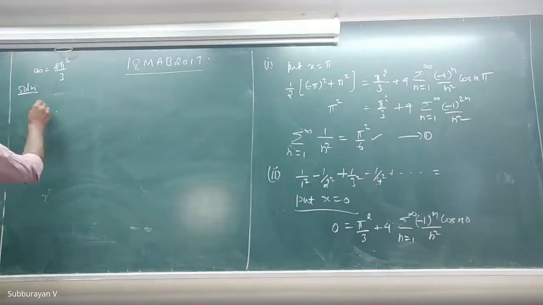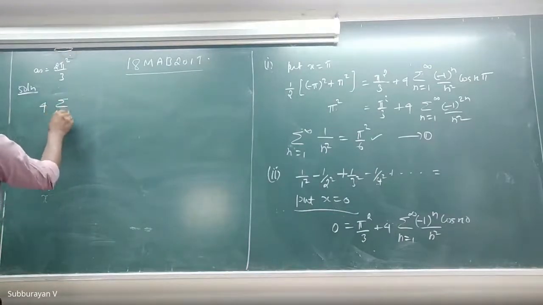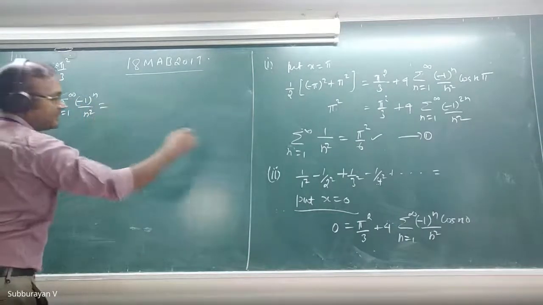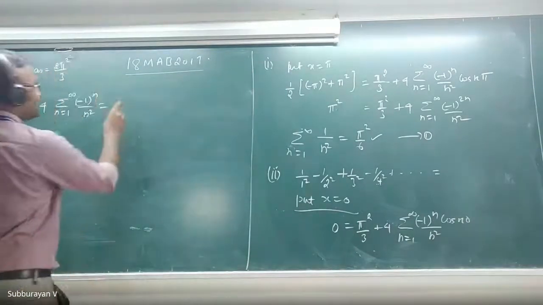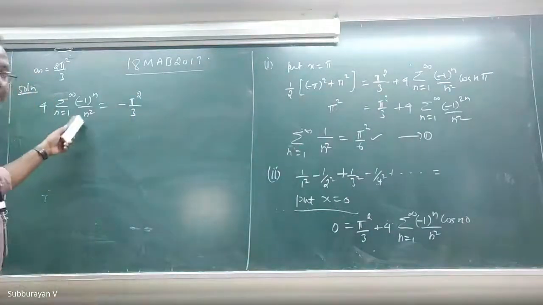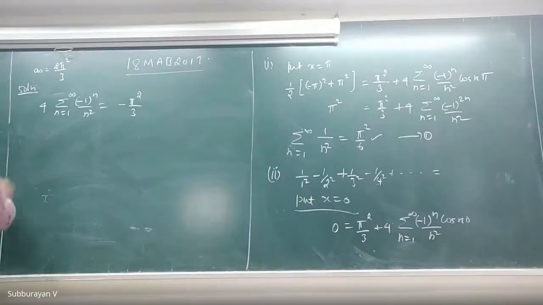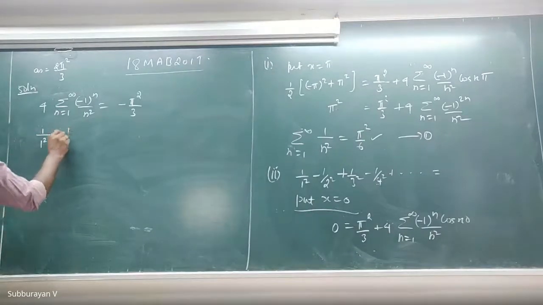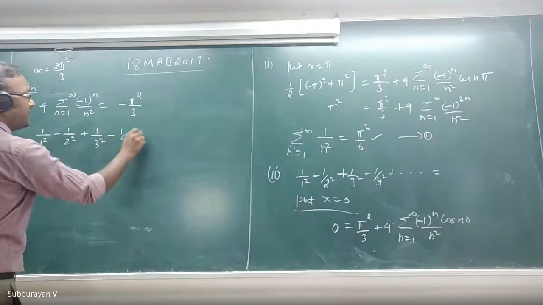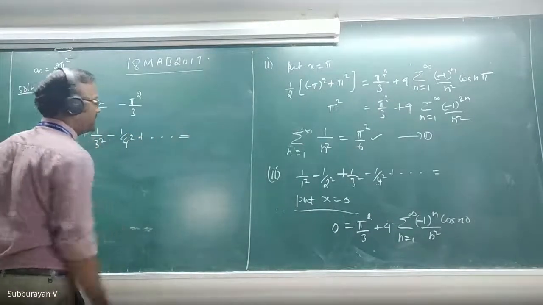Therefore, 4 times summation n equal to 1 to infinity minus 1 whole power n divided by n square is minus pi square by 3. I want the series 1 divided by 1 square minus 1 divided by 2 square plus 1 by 3 square minus 1 by 4 square and so on. Tell me what is the value of this series.